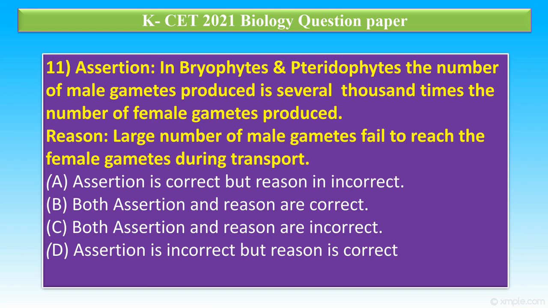Option D, assertion is incorrect but reason is correct. So the correct answer is option B. So both statements are correct because in bryophyte and pteridophytes, the number of male gametes is always more compared to female gametes, because due to external fertilization, a large number of male gametes fail to reach the female gamete. That's why both statements are correct.